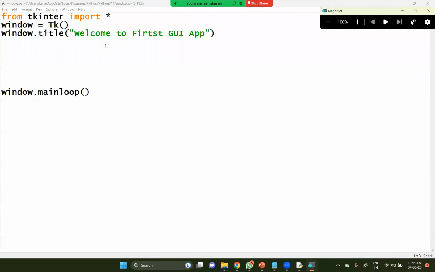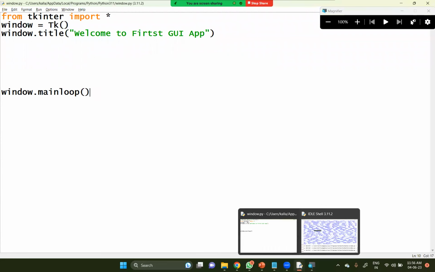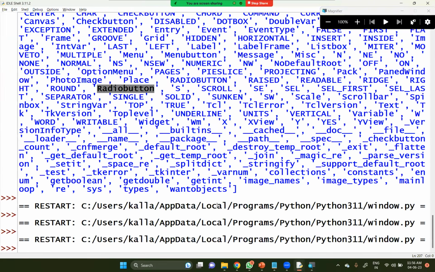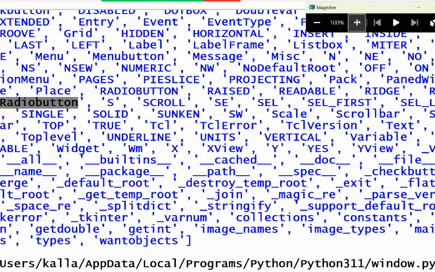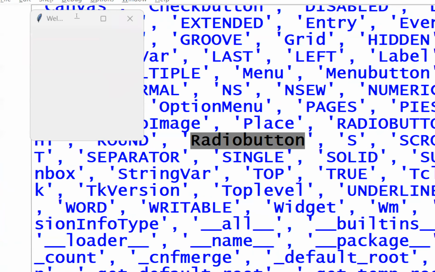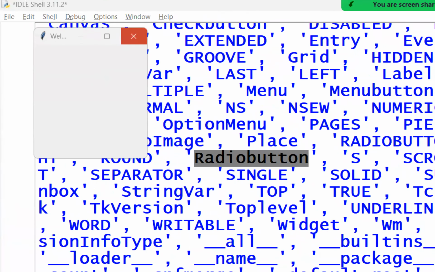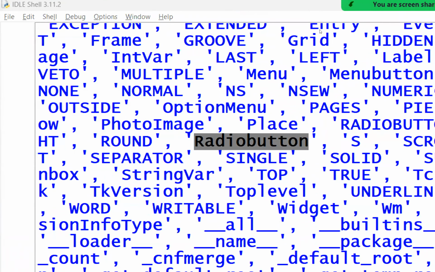Now, by default, if you execute the same program one more time, let me close this one for a while. If you execute one more time, look at the size of your window. The size is very small. Simple and very small size will be displayed. I wanted to make this particular size very huge, somewhat huge here.